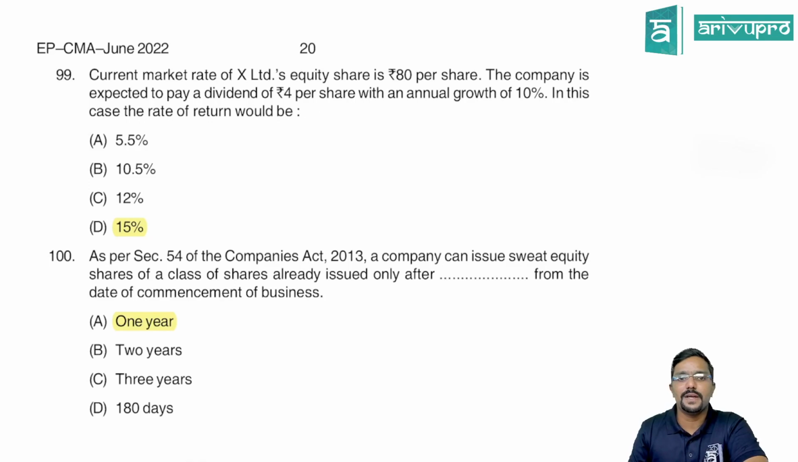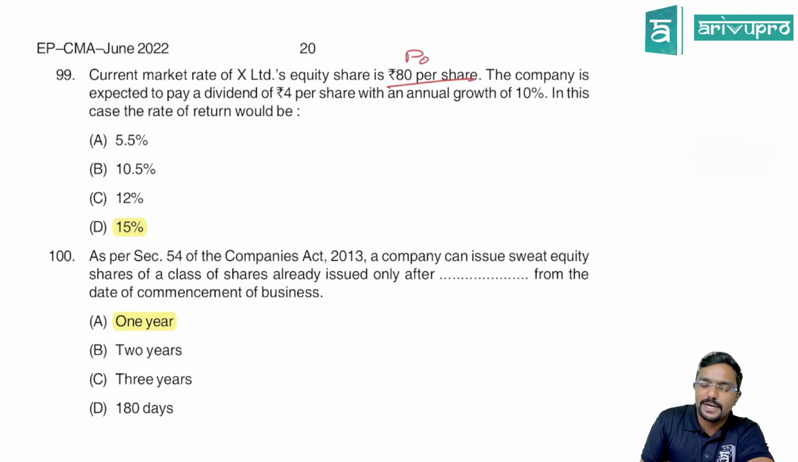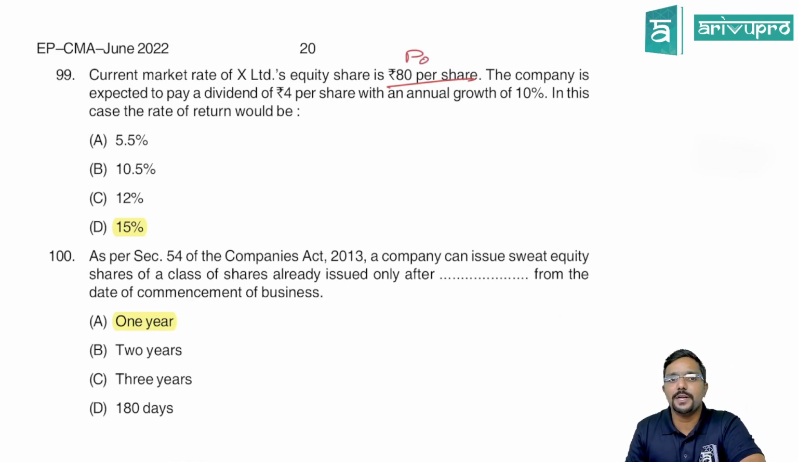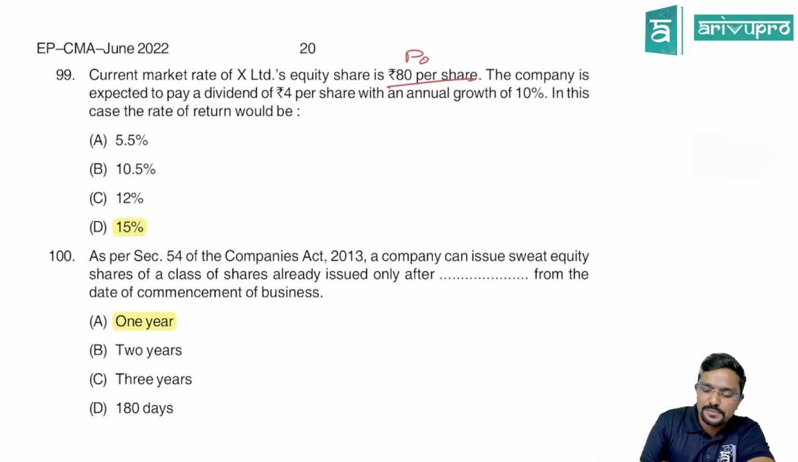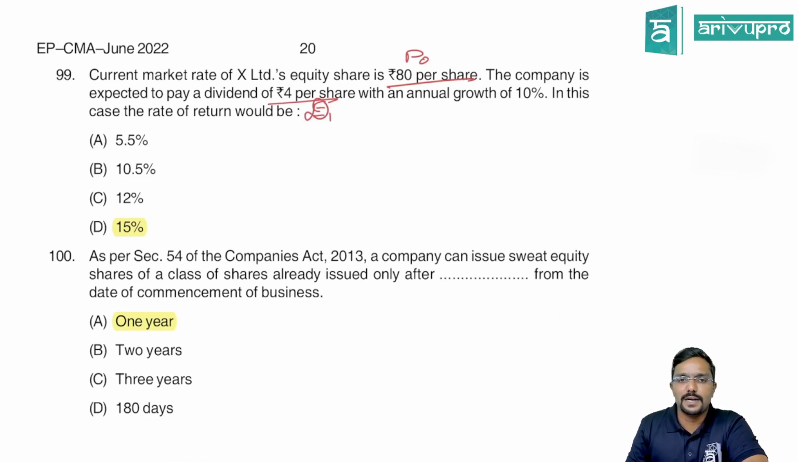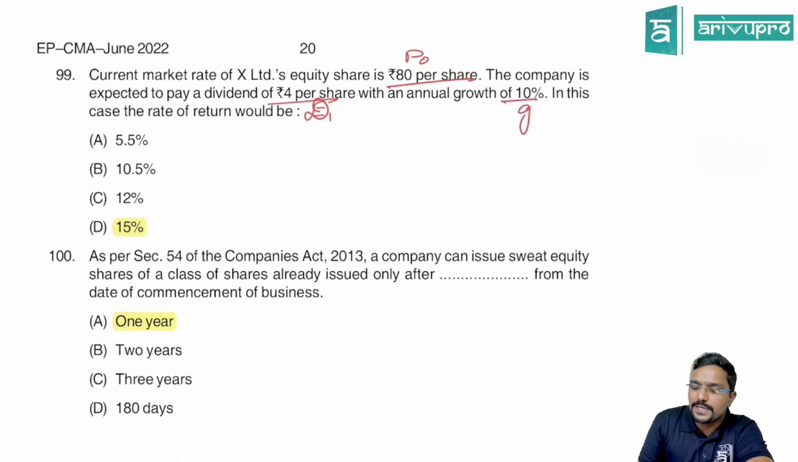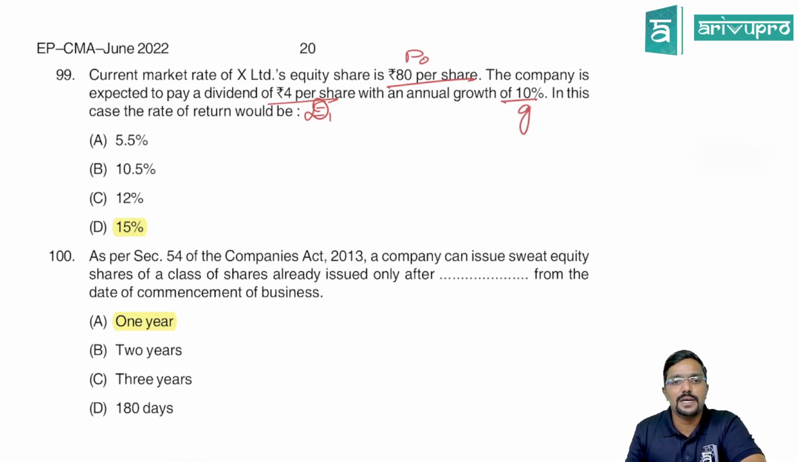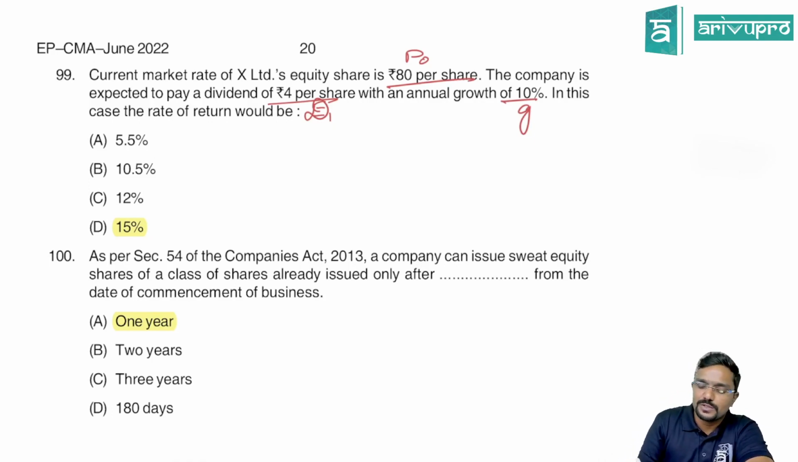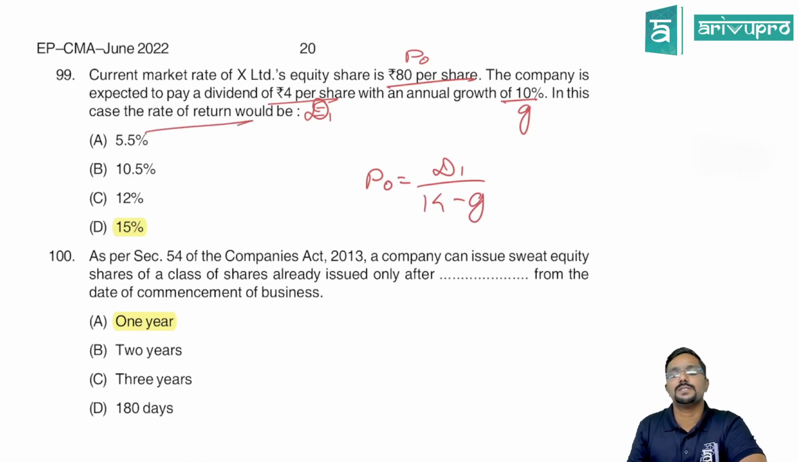Current market rate of X Limited equity share is 80 rupees per share. So what do we call it as? P0, current market price. The company is expected to pay a dividend of 4 rupees per share. Expected means what? E1, EPS 1. Sorry, D1. Dividend per share is 4 rupees. With the annual growth of how much? G, 10%. In this case, the rate of return would be, which formula do we use, guys? Growth model. So D1 divided by K minus G. So what have they asked? Rate of return, which is nothing but K.